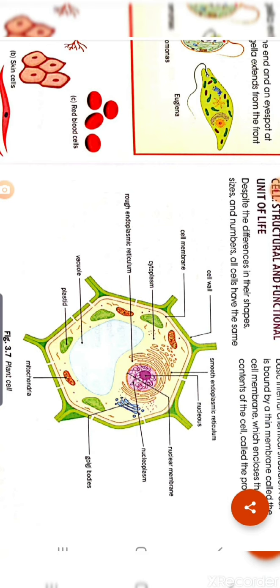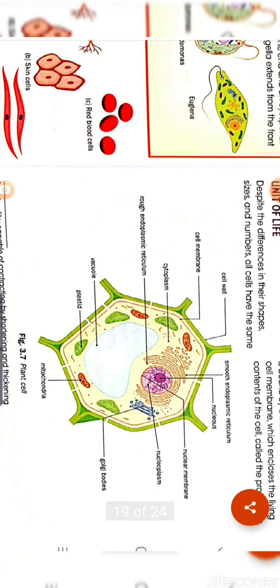the cytoplasm. So these are the three main parts. Inside the cytoplasm, this round portion and this coil-type structure is the nucleus, and the rest of these red, green and blue colored structures are the cell organelles.